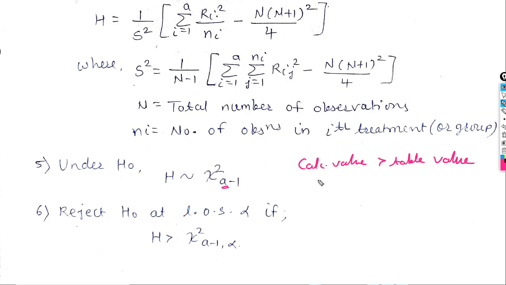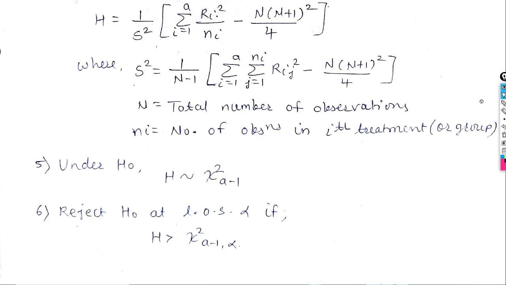And H1 is at least two treatments differ significantly. So when your calculated value is greater than the table value, this table value is obtained from the table of chi-square distribution. So reject H naught at level of significance alpha if your calculated value is greater than the table value.